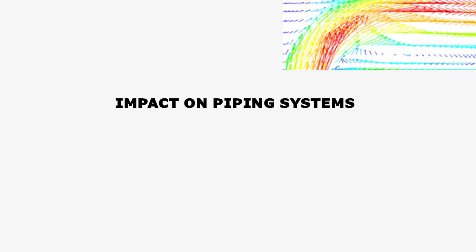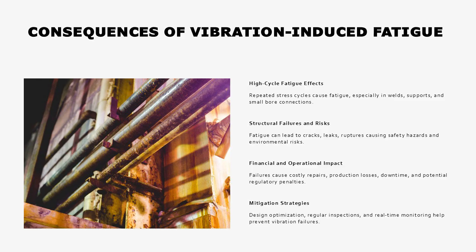Consequences of vibration-induced fatigue. Vibration in piping systems, whether caused by tonal or broadband excitation, can lead to severe structural issues. High cycle fatigue is one of the most common consequences, occurring when components experience repeated stress cycles over time. Critical areas such as welds, small bore connections, and supports are particularly vulnerable. If left unchecked, fatigue can progress to cracks, leaks, and even catastrophic ruptures, posing safety hazards and environmental risks.